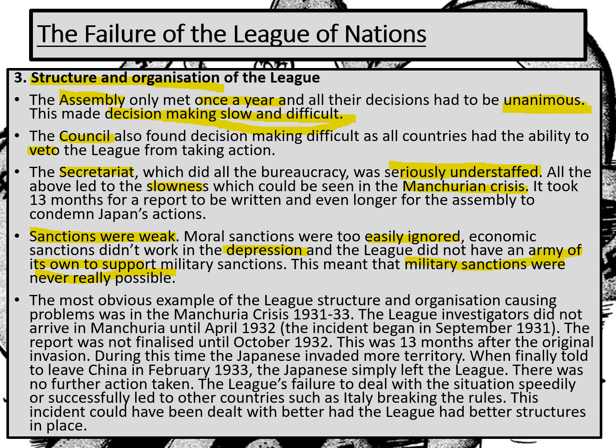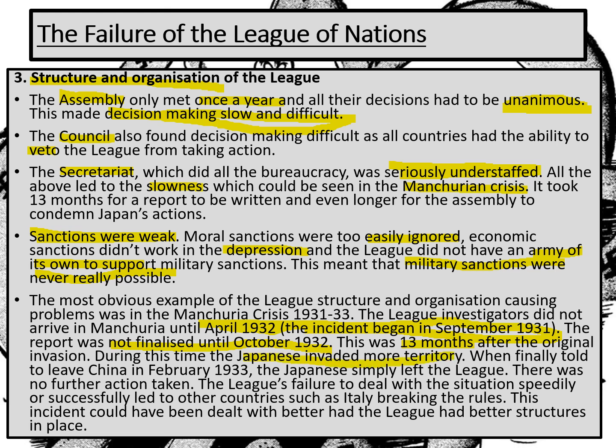So then we can use this case study again. The most obvious example of the League's structural organisation causing problems was the Manchuria crisis. The League investigators did not arrive in Manchuria until April 1932, despite the fact the incident had begun in September 1931 and the Chinese had asked for an investigation from the October. And even after they arrived in April 1932, there was no report finalised until October 1932, 13 months after the original invasion. By this time, the Japanese had invaded more territory.